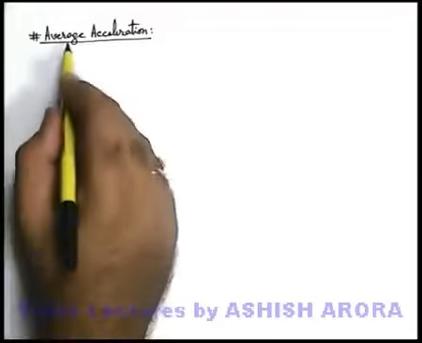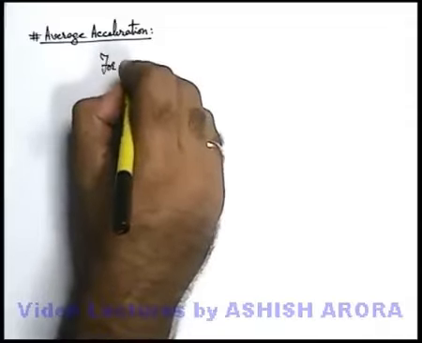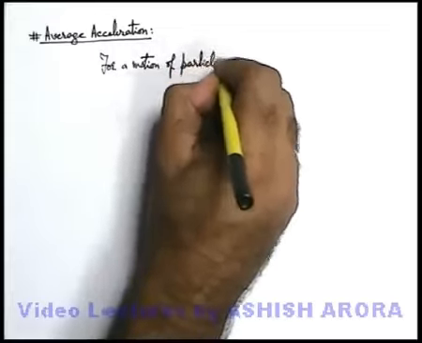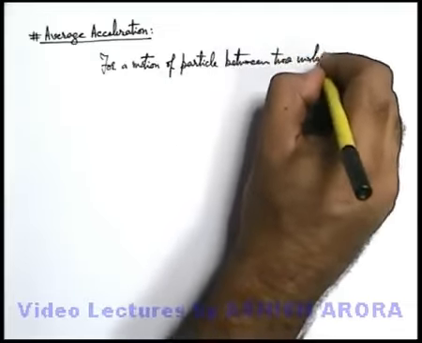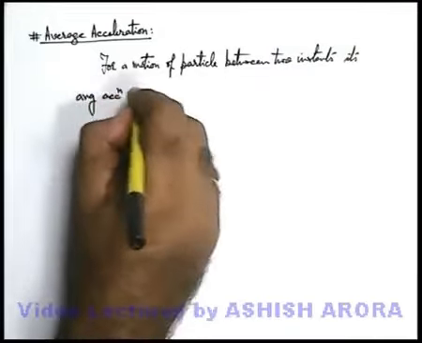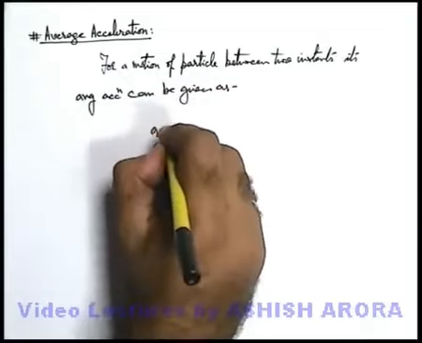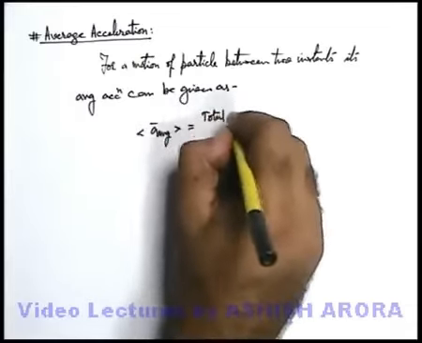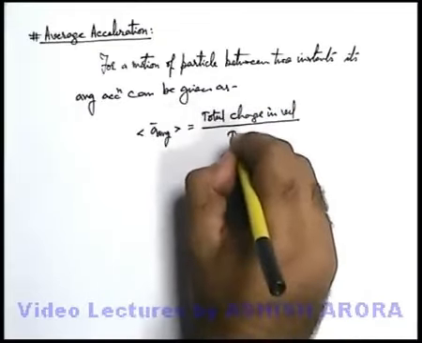Now we are going to discuss average acceleration. We can simply state, for the motion of a particle between two instants, its average acceleration is defined as the total change in velocity divided by time taken.